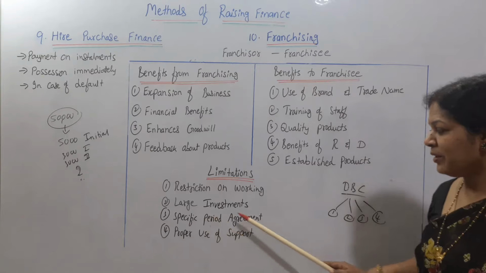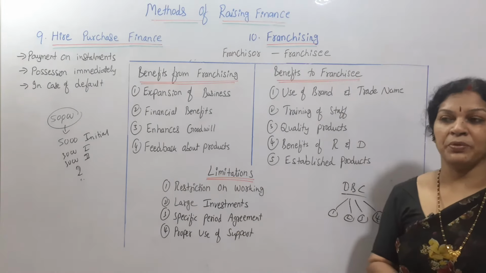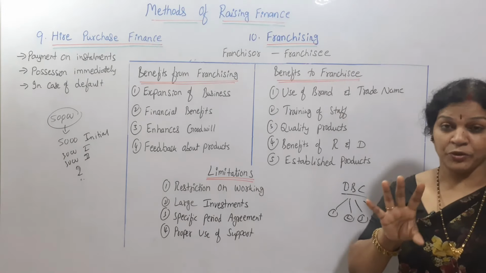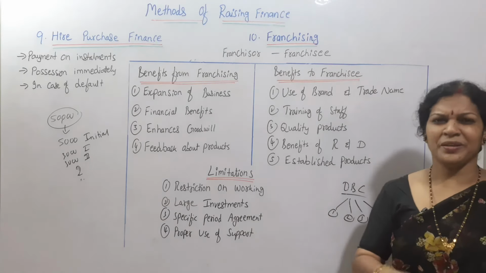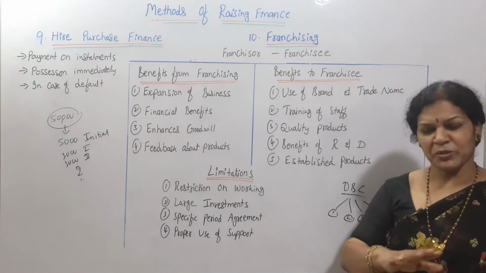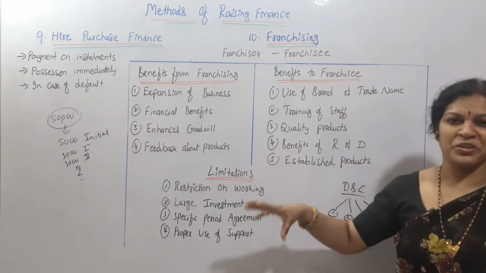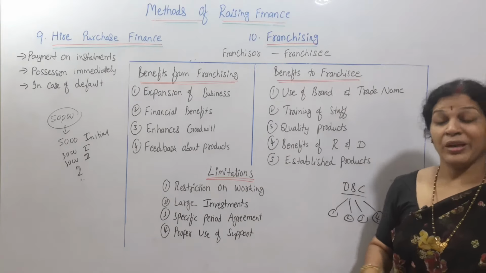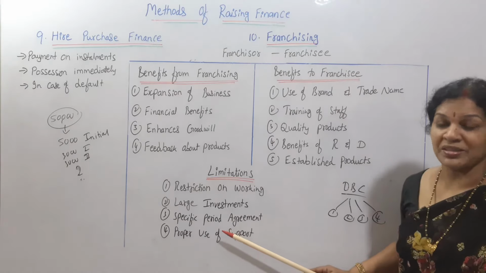And specific period agreement. This franchising will be for a specific period of time. Suppose I take a franchising from so and so company for 2 years, then after that renewal. Bachpan schools, you have heard of it, I think. Bachpan schools are also giving franchising. So many people in every state you will find Bachpan. How did they open it? It's because of the franchising. So agreement for a specific period, then after that renewal is a must.